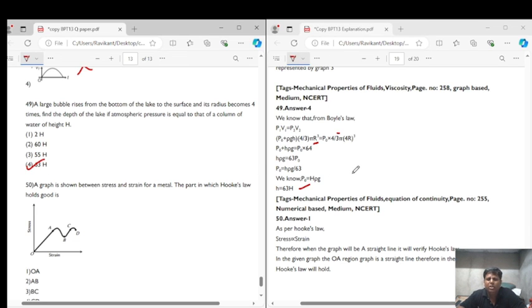See what has been done over here: we have 4 by 3 pi r cube on one side and 4 by 3 pi r cube on the other.